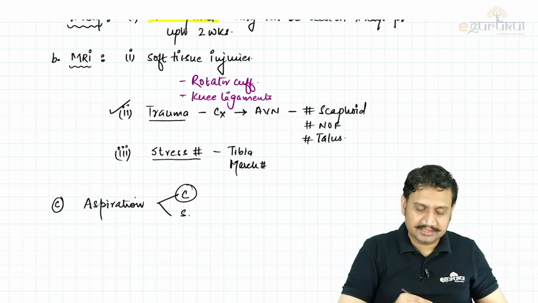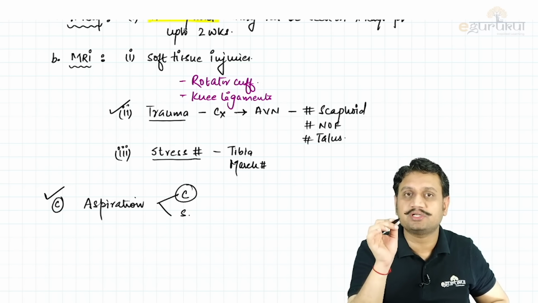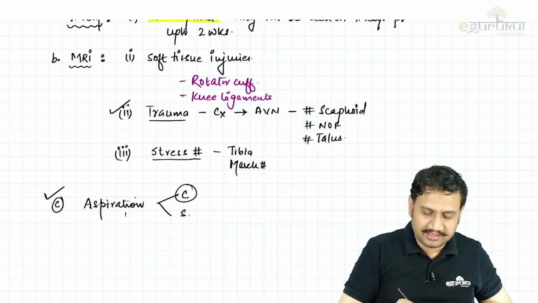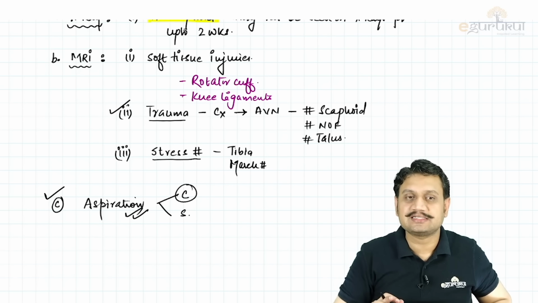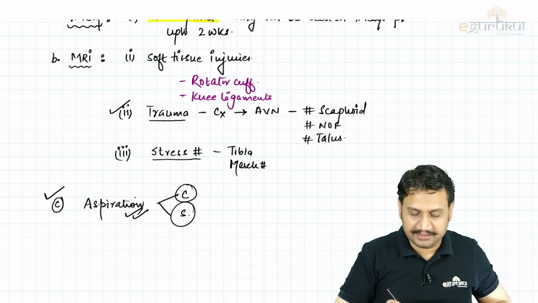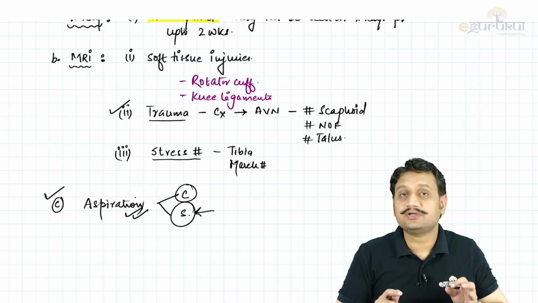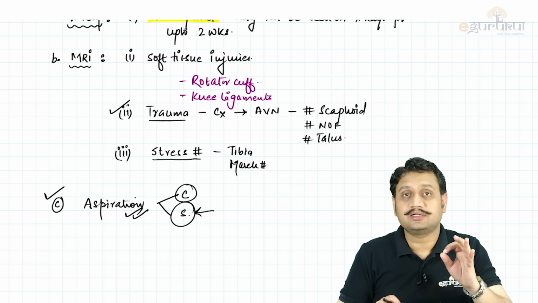So my point is, all the time for any collection anywhere in your exam, in your question, in your OPDs, you have a patient with any collection anywhere, it has to be aspiration only, right? So aspirate, send that aspirate for culture and sensitivity, and that is going to tell you which organism it is and what treatment has to be followed, what antibiotic has to be given. So that remains your investigation of choice. So please remember aspiration.